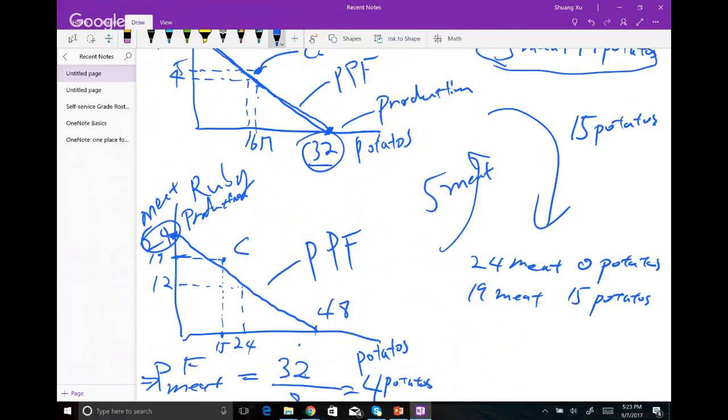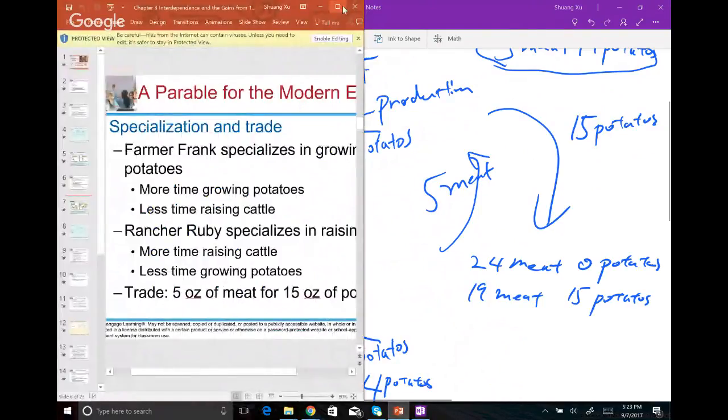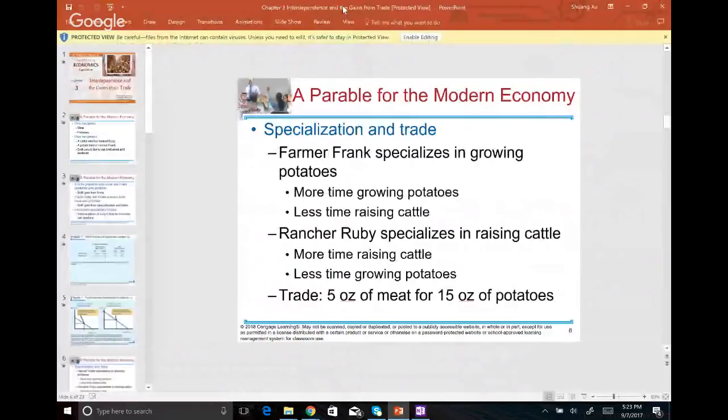Okay, so remember this: when people trade, when countries trade, each country can consume more than what they could before by themselves, and we call this gains from trade. So trade is good. Trade is good. When each country is able to realize what their advantage or their opportunity is, and then specializes in their production and trades with other parties, then this country will be better off.